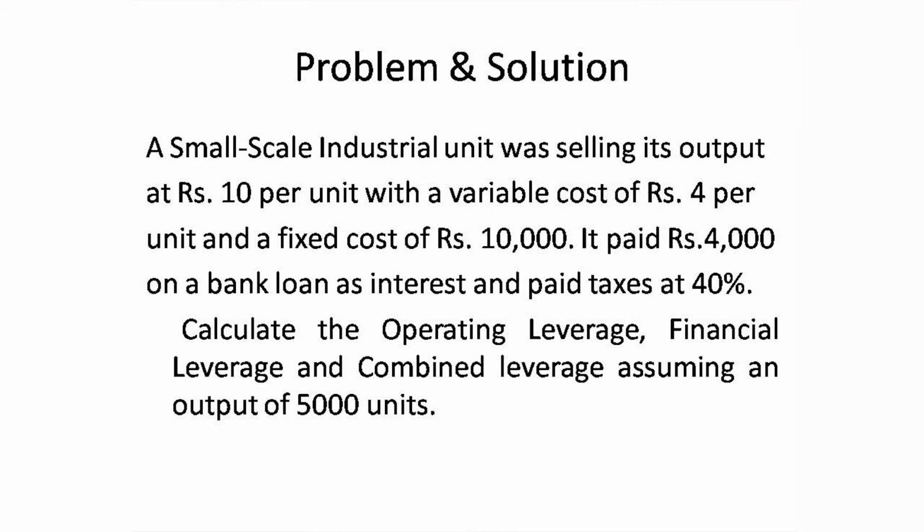The problem is, a small scale industrial unit was selling its output at rupees 10 per unit with a variable cost of rupees 4 per unit and a fixed cost of rupees 10,000. It paid rupees 4,000 on a bank loan as interest and paid taxes at 40%. Calculate the operating leverage, financial leverage and combined leverage assuming an output of 5,000 units. Okay. Now, first we have to write the formula for operating leverage, financial leverage and combined leverage.